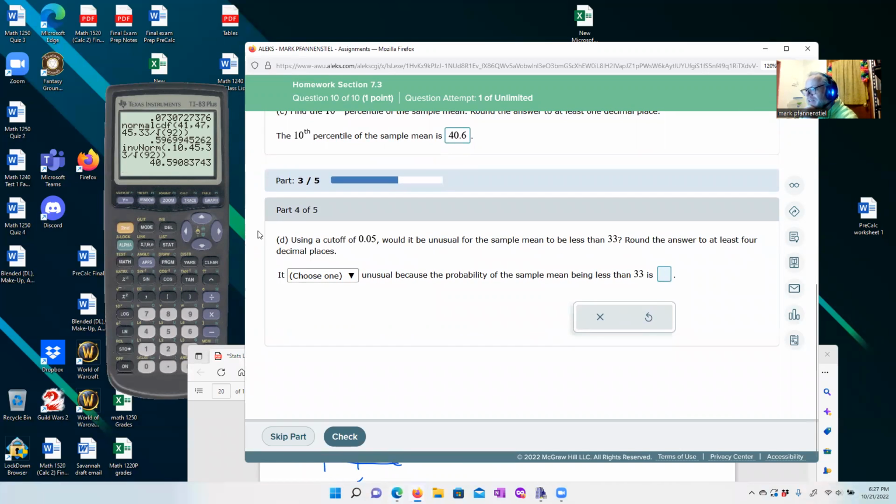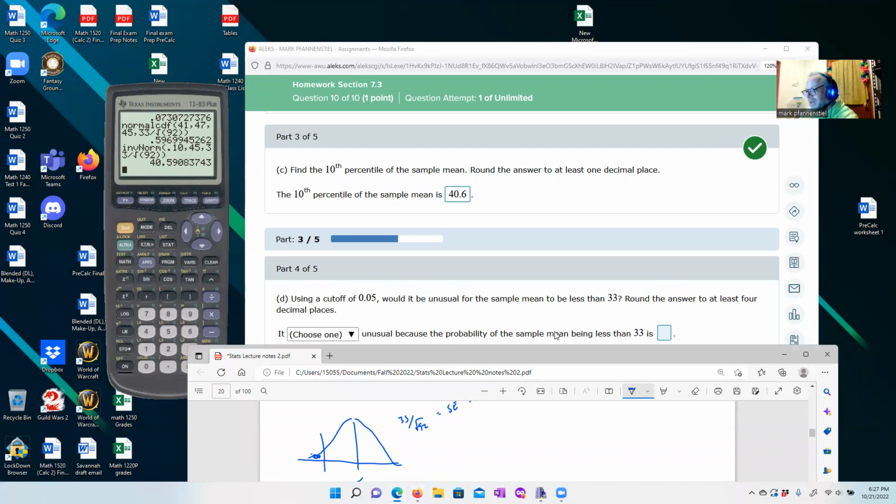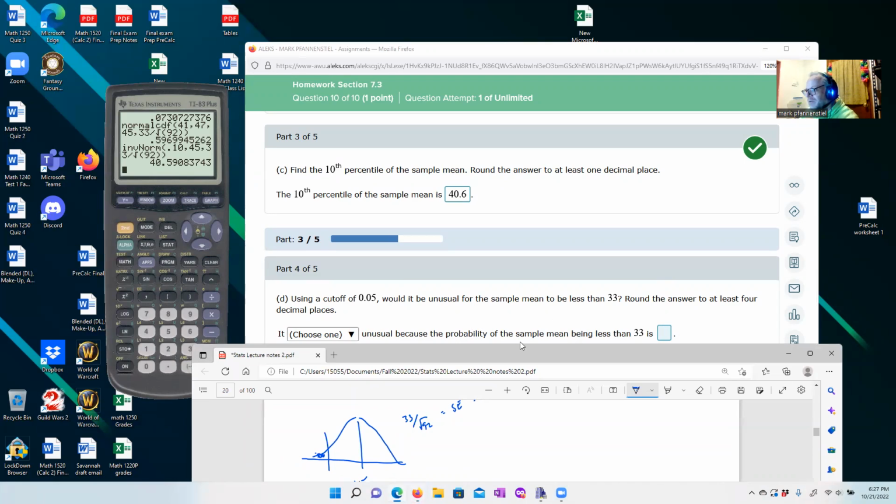And that's how we're going to see that. Okay. Using the cutoff of 0.05, of course. Would it be unusual for the sample mean to be less than 33? I'd say yes, because look, the 10th percentile is 40 and they want to do less than 33. So yeah, it's going to be unusual. Okay. We're going to calculate it anyway because they're going to ask us for a probability.